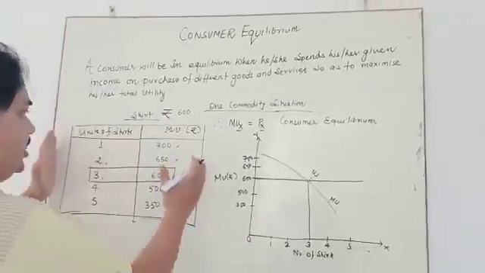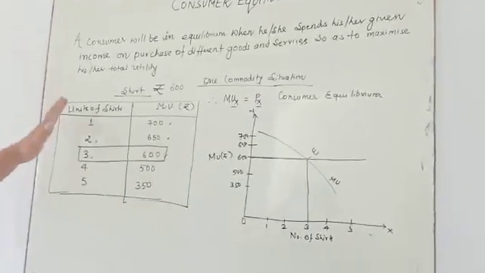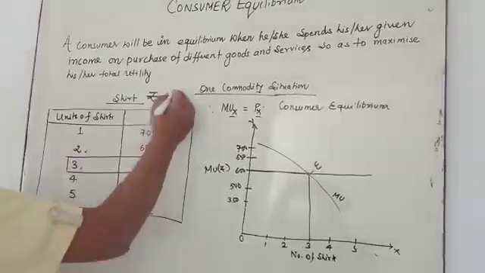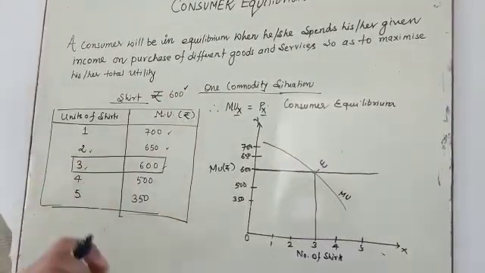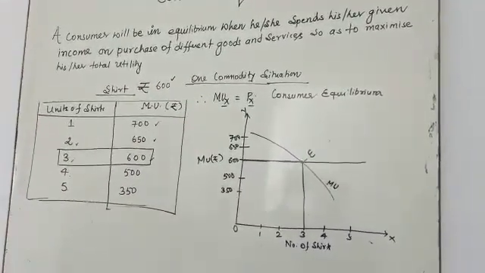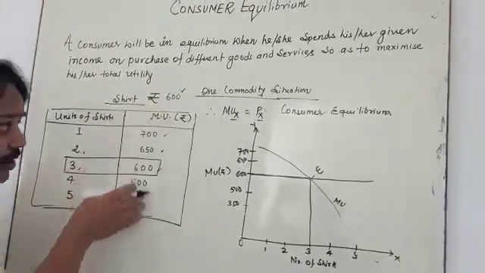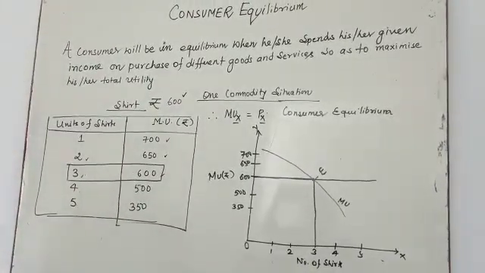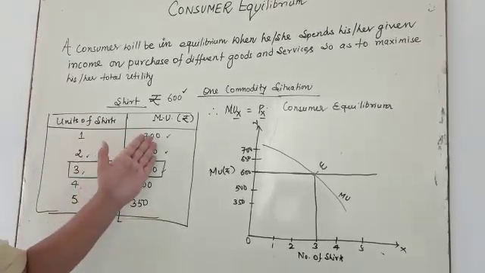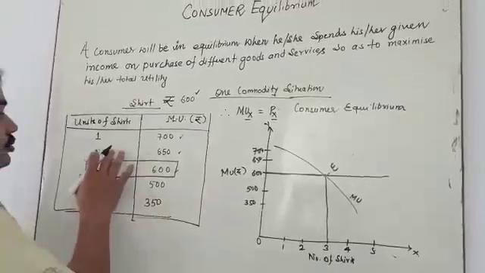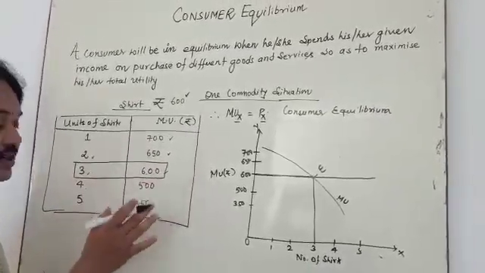So it is a situation where the number of shirts is given. You have an income of 600 rupees. This particular income is going to be spent on only one commodity. The first shirt's marginal utility is 700, the second 650, the third 600.